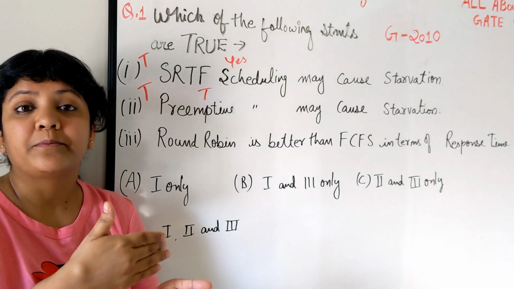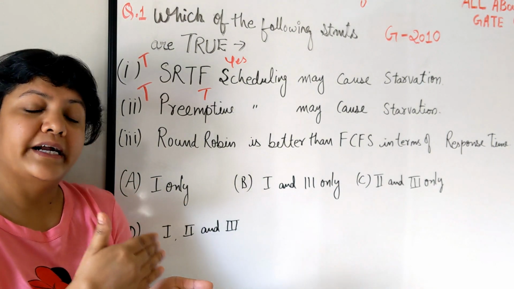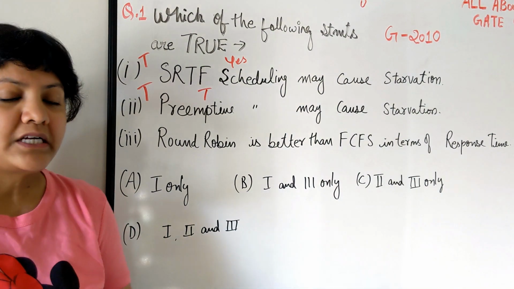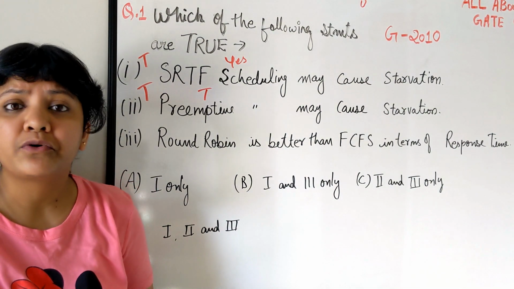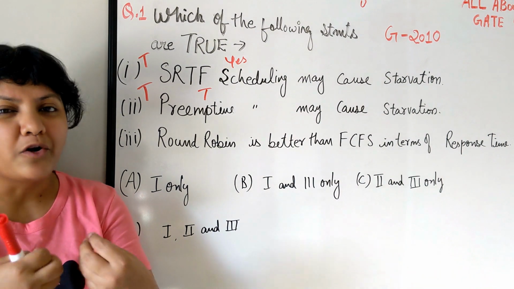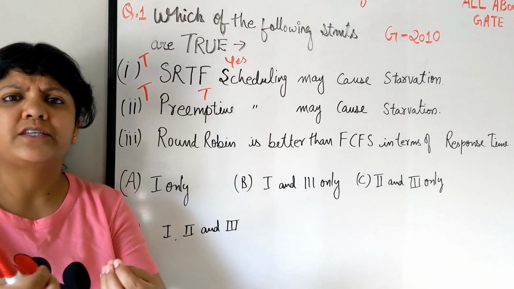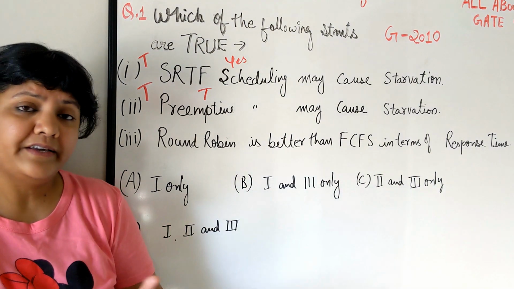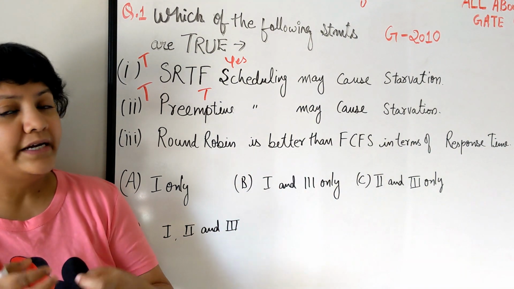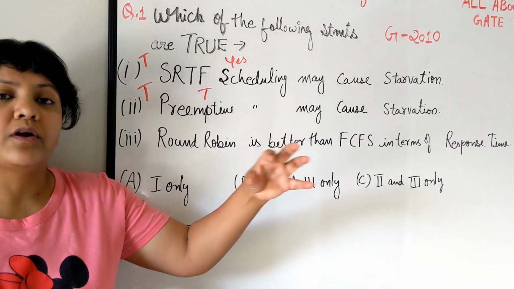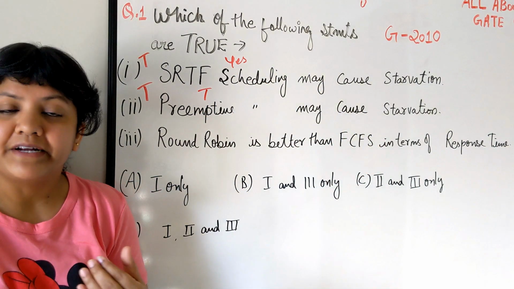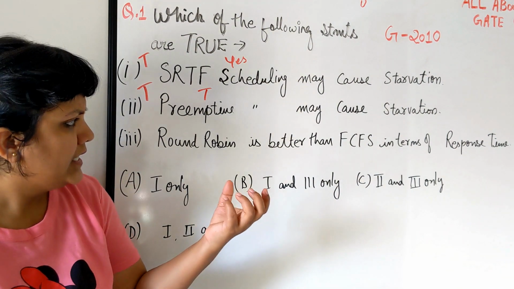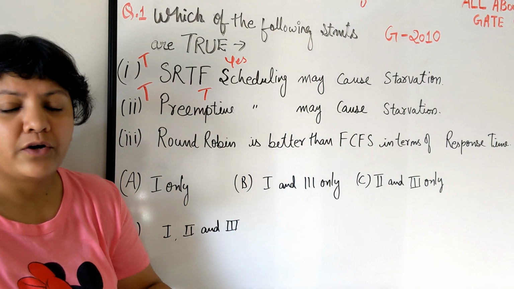But if it is submitted at time 0 and gets its turn at 1, it has a very good response time. First come first serve definitely does not have a good response time, because it is a non-preemptive algorithm. Whoever comes first will be executed first, so if a lengthier process comes first, the smaller ones sitting at the back will starve and have poor response time. So yes, FCFS does not have a good response time.